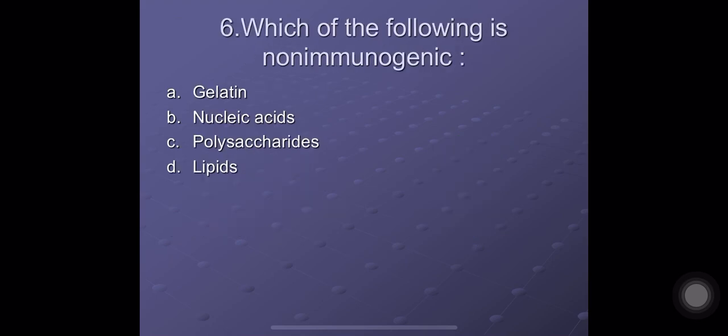Question number 6. Which of the following is non-immunogenic? A. Gelatin, B. Nucleic acids, C. Polysaccharides, and D. Lipids. The correct option here is A. Gelatin. Gelatin is a protein but it is non-immunogenic. As such, proteins are highly immunogenic, and out of proteins, polysaccharides, lipids, and nucleic acids, the most immunogenic are proteins. But there are some exceptions, and one such exception is gelatin, which is a protein but non-immunogenic. The correct answer here is A.